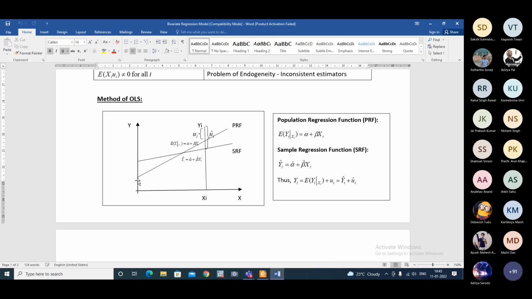Very simple example, take any arbitrary combination of alpha hat and beta hat. There may be infinite combinations of alpha hat and beta hat. But we'll pick that combination for which summation of u hat I square is minimum.